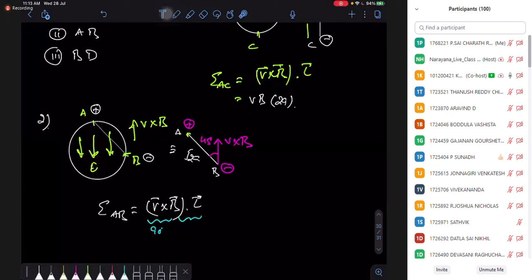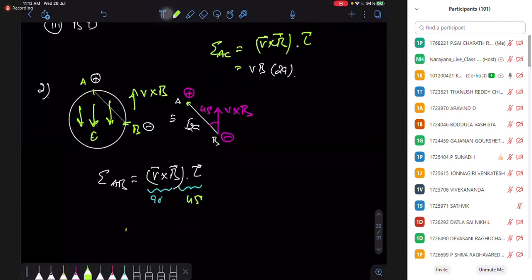But we are not every time calculating from the electric fields. We are calculating from the V cross B. So understand how much length it is making with the V cross B. So with the V cross B, this AB vector makes an angle of 45 degrees. So this dot is making an angle of 45 degrees.